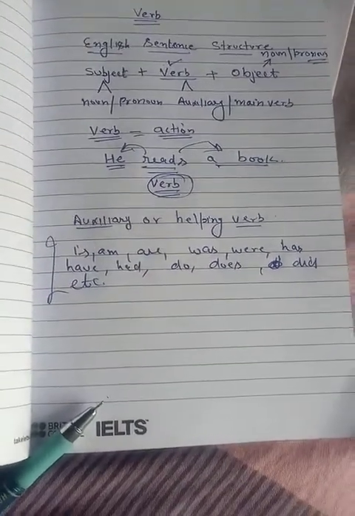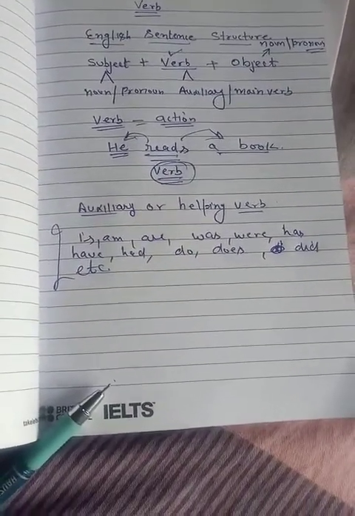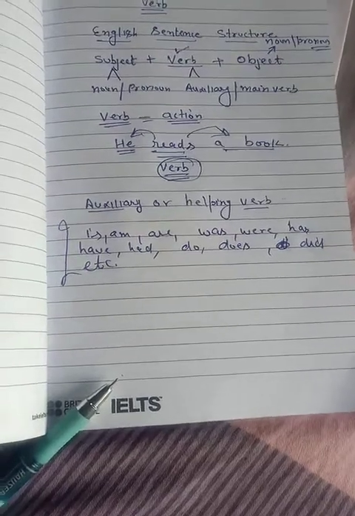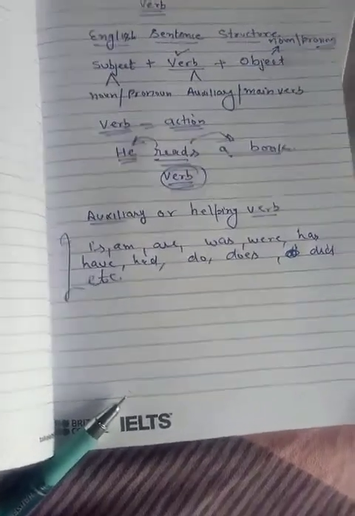And other verbs except auxiliary verbs, we call them main verbs. So these are the two main types of verbs we have.